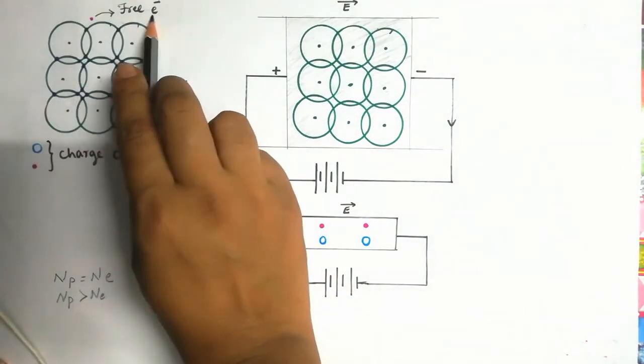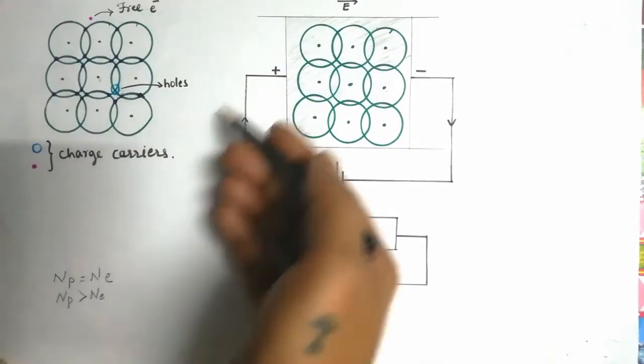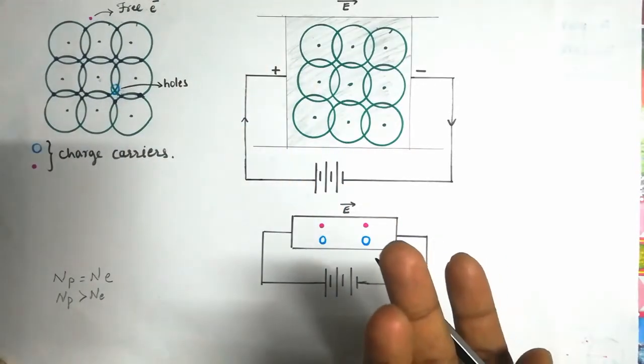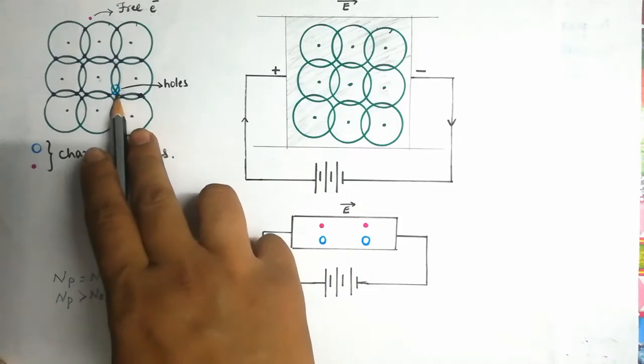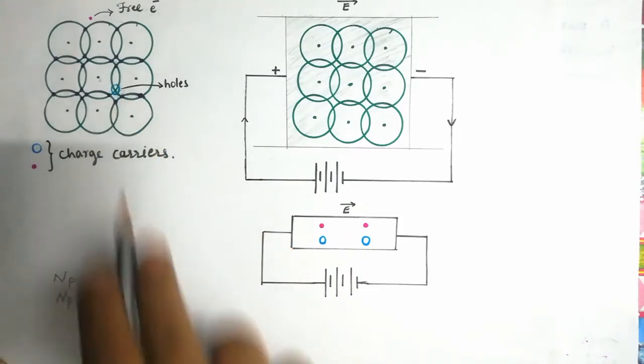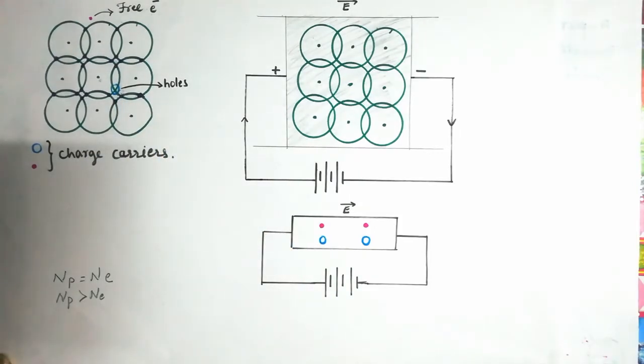As a free electron is free to move within the element anywhere, like that, these holes also start moving. These holes also have an ability to move from one place to another place. What happens?